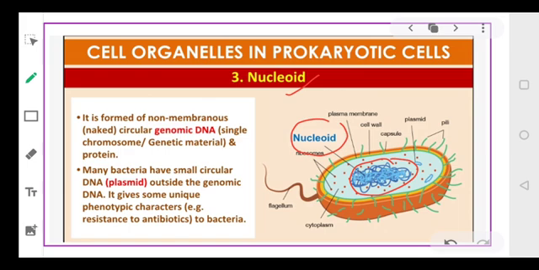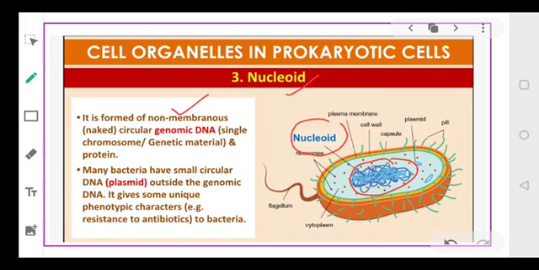It is formed of non-membranous circular genomic DNA. And mostly there is only a single chromosome which is present, and it is not covered by the membrane, and it is naked.